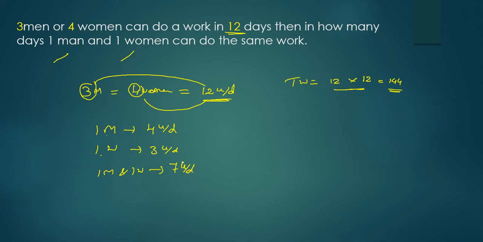If they work together, the total work can be completed in how many days? What is the total work? 144. And what is the work done per day? 7. So it is 144 by 7 days. Simplify this, 24 by 7 days.